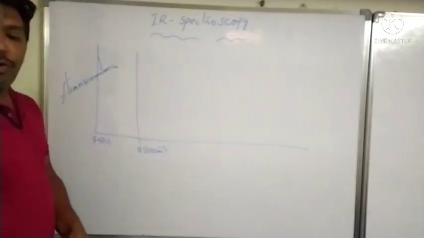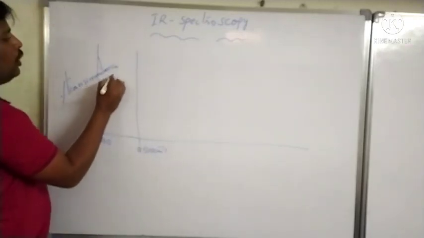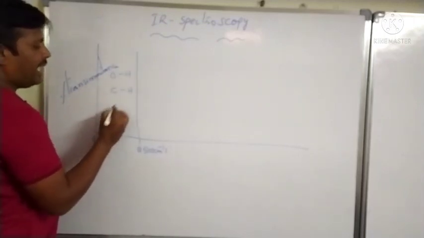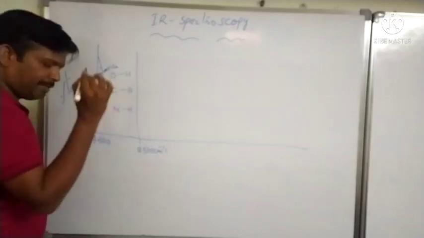OH stretching, CH stretching and NH stretching.